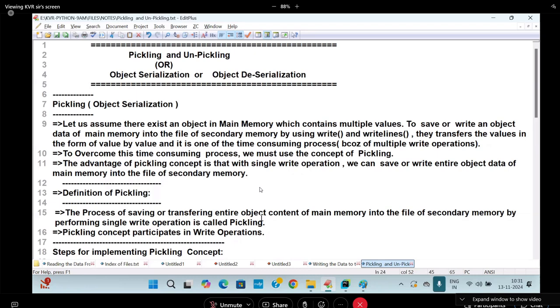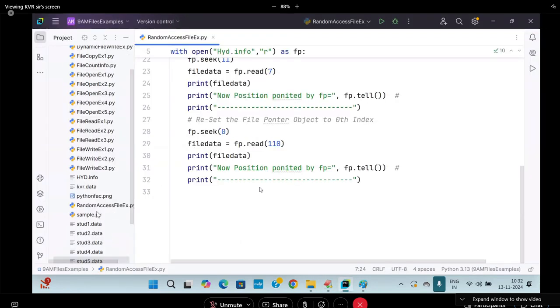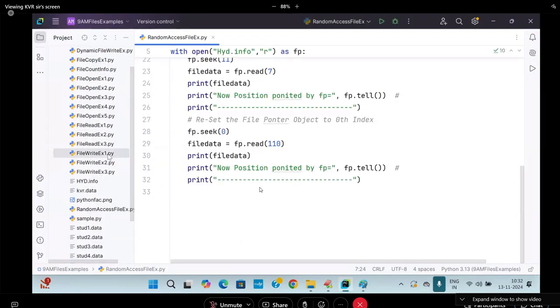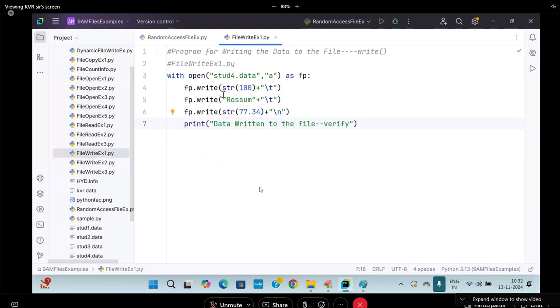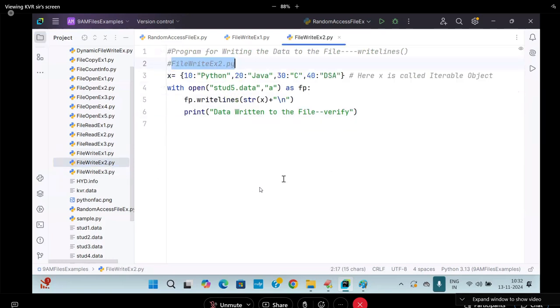First of all, is the question clear? We'll read the records from the file. How I wrote it earlier, look at this code I showed you already. In file write example 1.py, I wrote fixed data like this. In the second program, I took an iterable object.